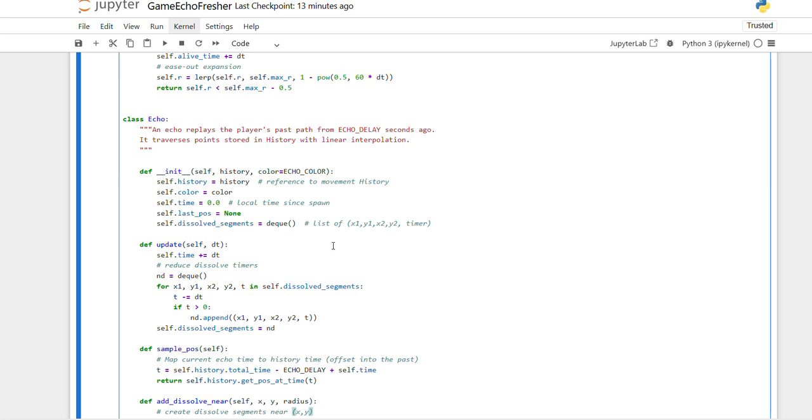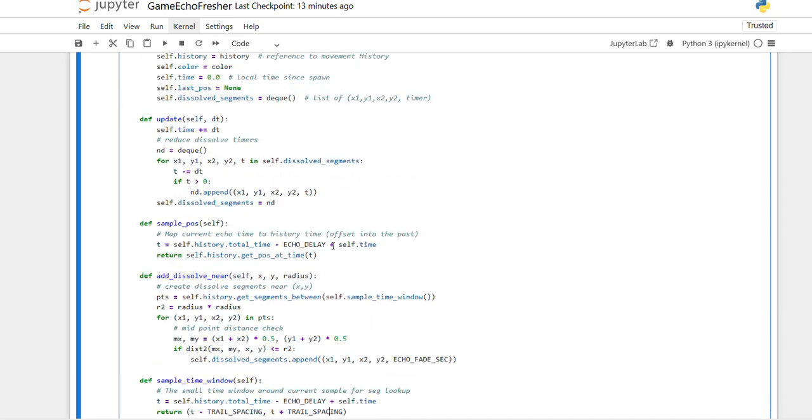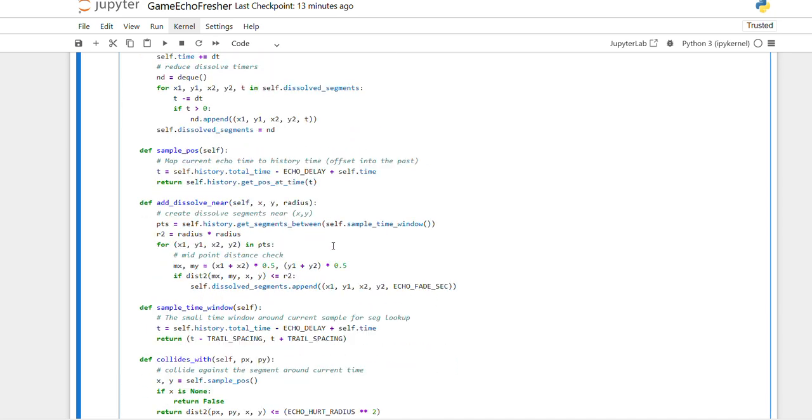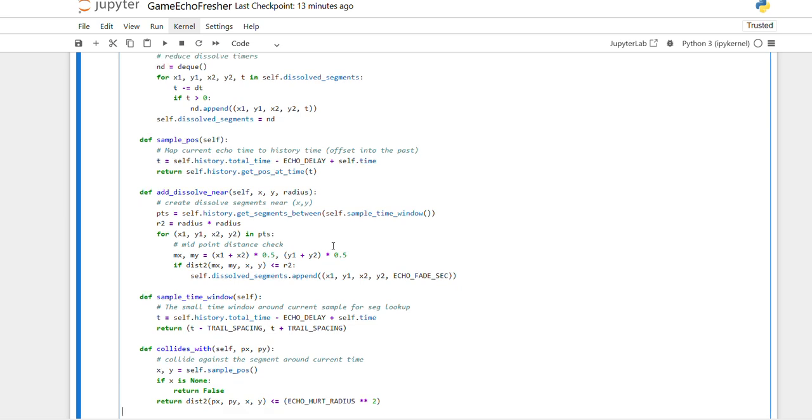Echo replays the player's path from echo delay seconds ago, using points stored in history with linear interpolation. Same pose, sample pose, add, dissolve, near. These are all the functions, written as in Python, which have some functionality and